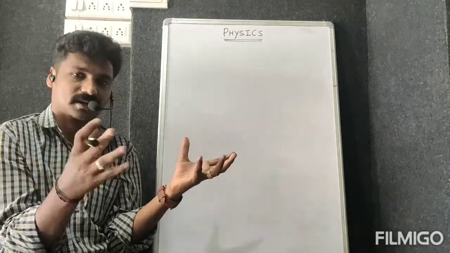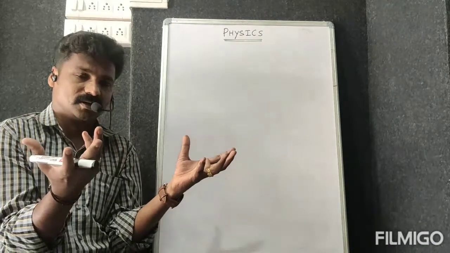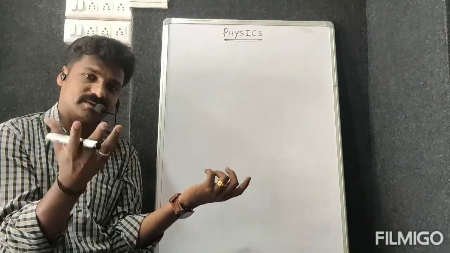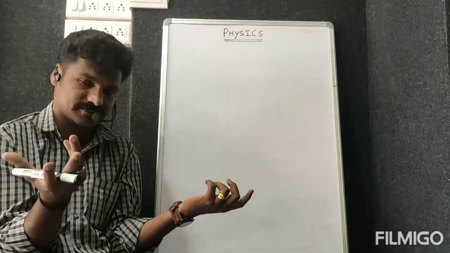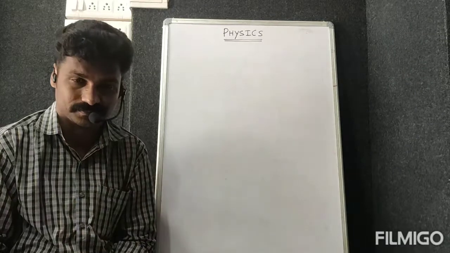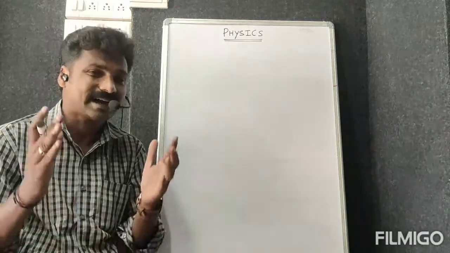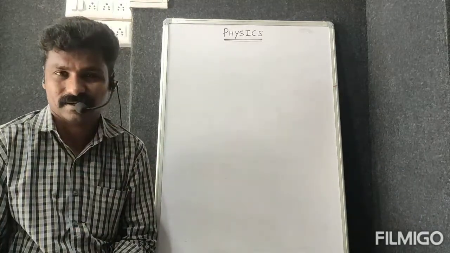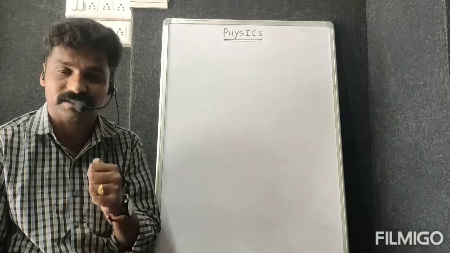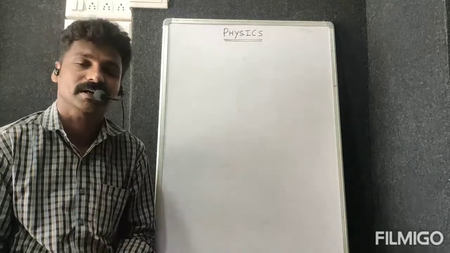One is a small piece, another one is a big piece. The small piece has the high velocity, the heavy piece has the less velocity. So we can find that velocity also. This kind of application starts from the law of conservation of linear momentum.